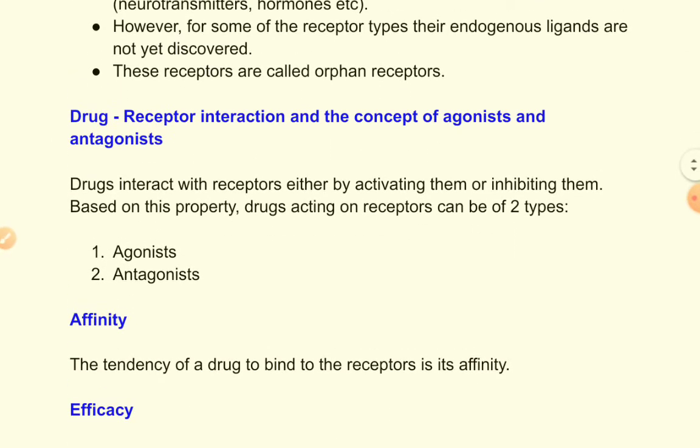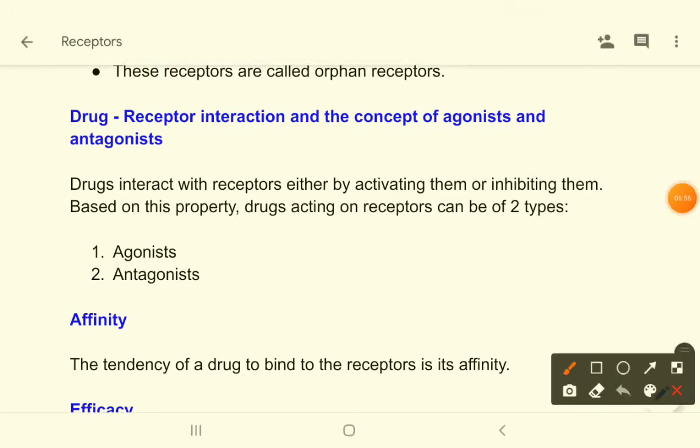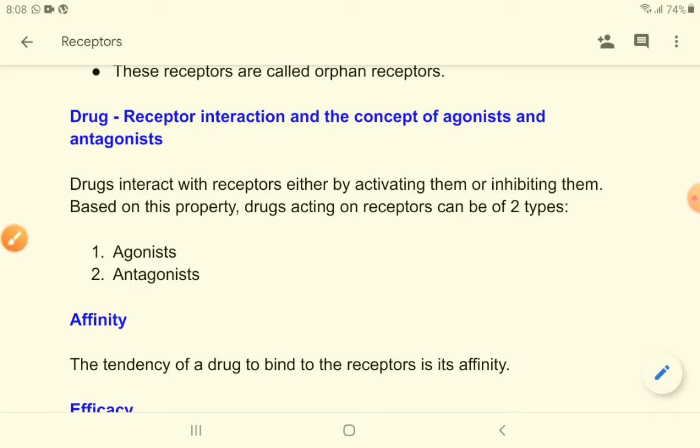now come to the most important thing, that is drug receptor interaction and the concept of agonist and antagonist. So drug receptor interaction, how drug and receptor act. Drugs interact with receptors either by activating them or by inhibiting them.